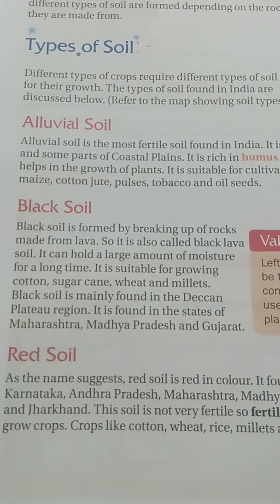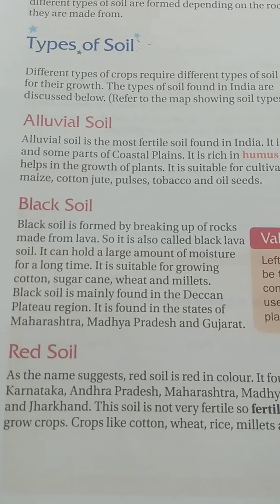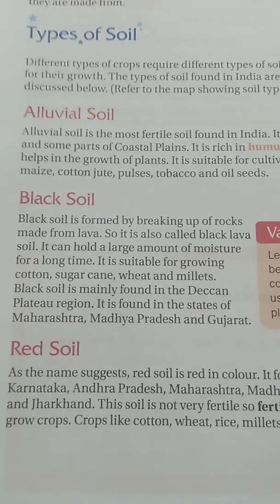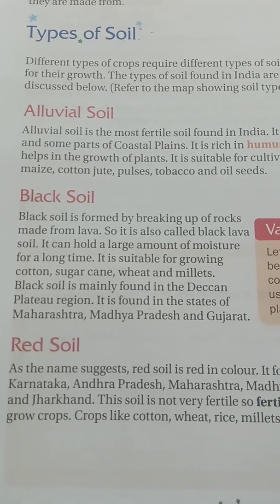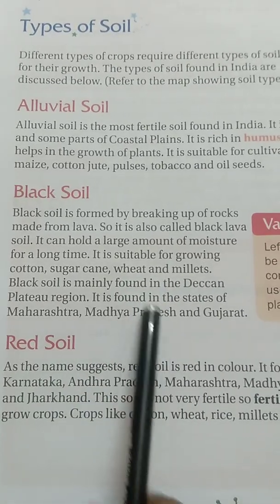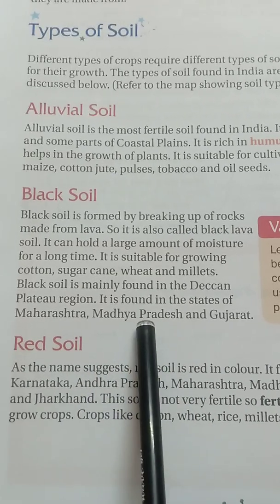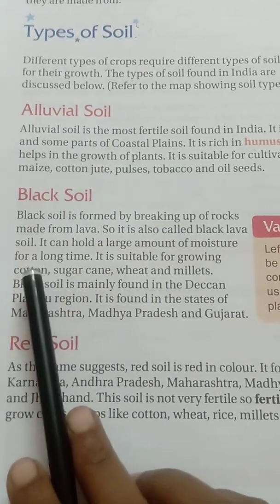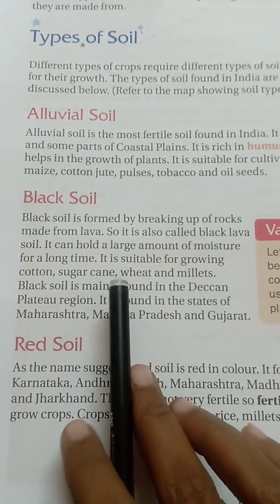It is called black soil, and it is suitable for growing crops like cotton, sugarcane, wheat and millets. It is especially found in some states like Maharashtra, Madhya Pradesh and Gujarat. These are the states where we can see the black soil. These are the plants we can cultivate in the black soil.